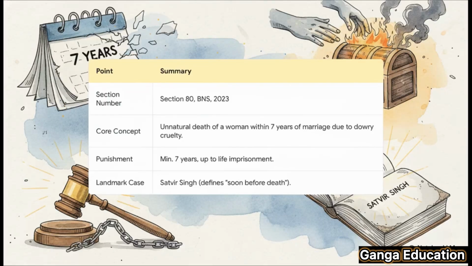Okay, for a final quick revision, just lock these 4 points in your mind. 1, the section number. It's Section 80 of the BNS. 2, the core concept, an unnatural death of a woman within 7 years of marriage because of dowry-related cruelty. 3, the punishment, a minimum of 7 years, which can go up to life imprisonment. And 4, the landmark case, Satvir Singh, which defines soon before death. If you can remember just these 4 points, you've got a really solid grasp of the basics.